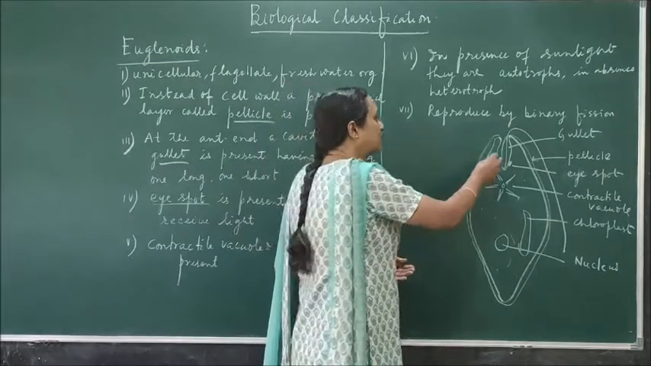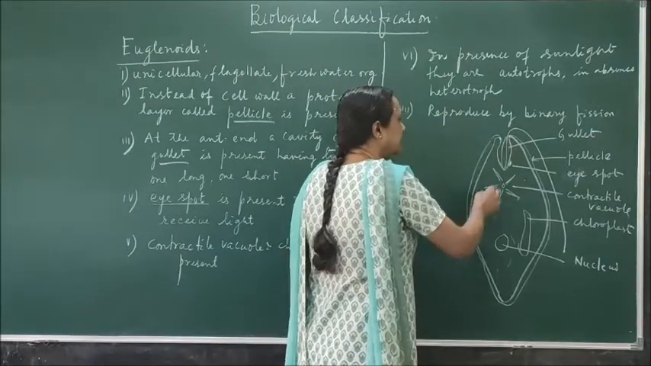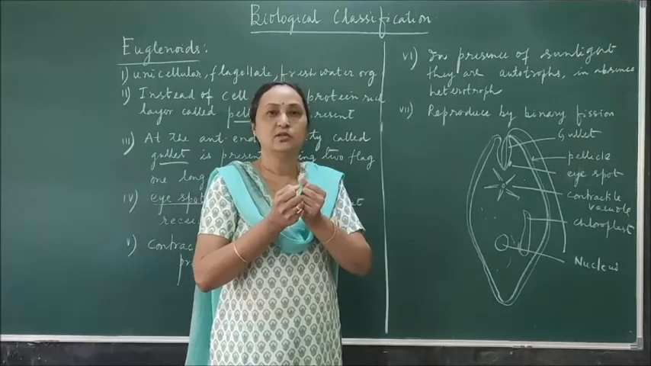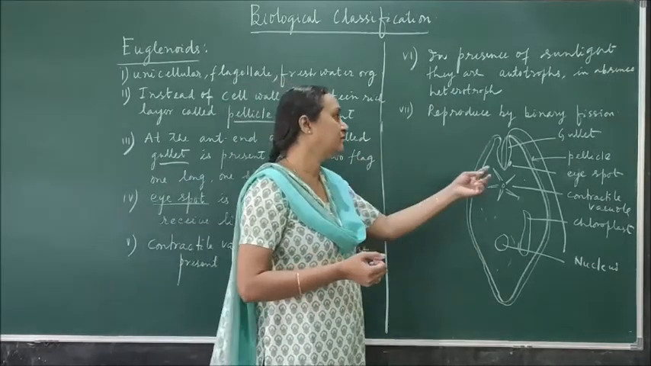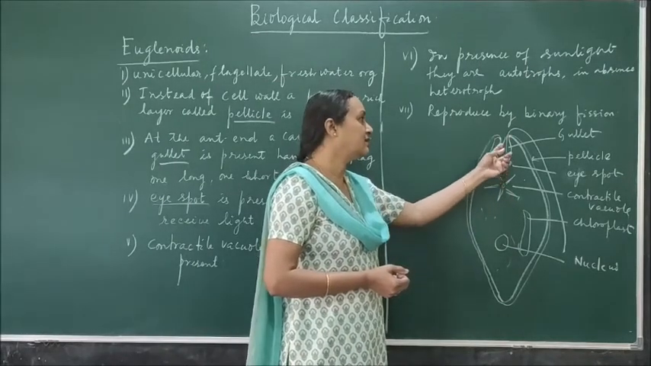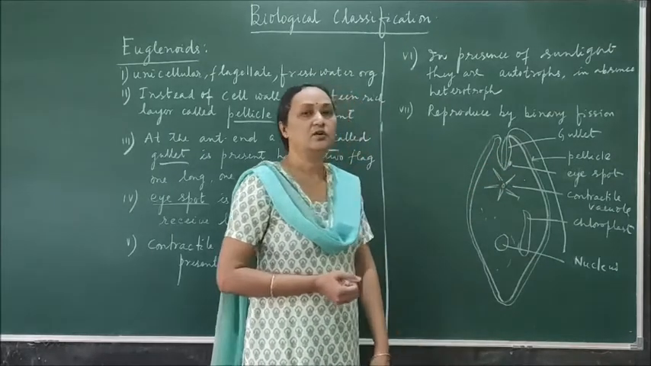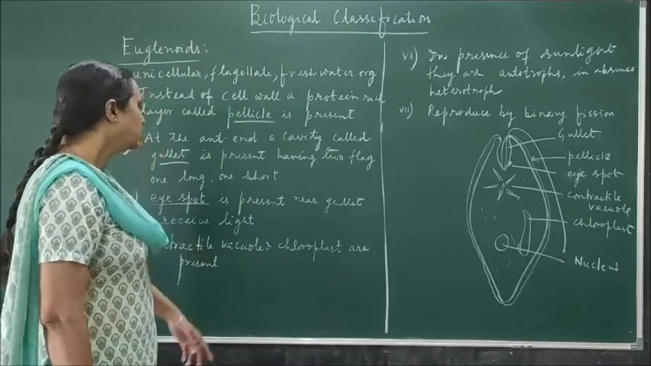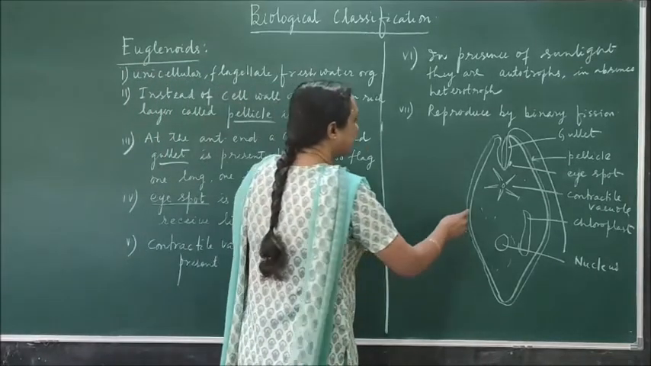When food with the water current is entering into the gullet, this flagella holds the food and helps the food to enter into the body of the organism. So the short flagella helps to catch the food, whereas the long flagella helps for movement. Then contractile vacuole and chloroplast are present.